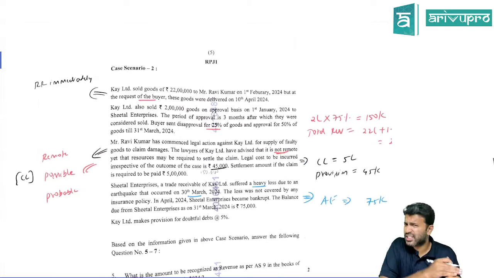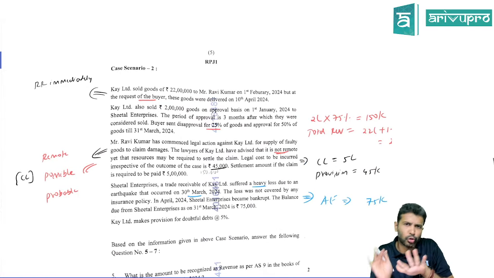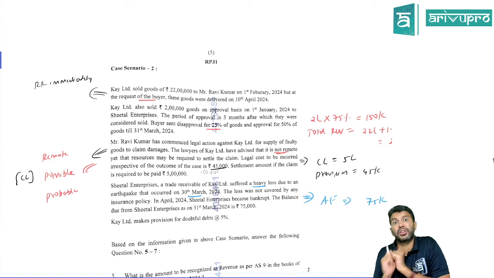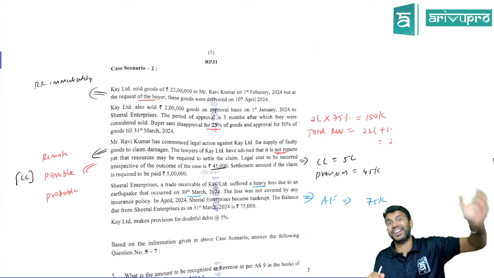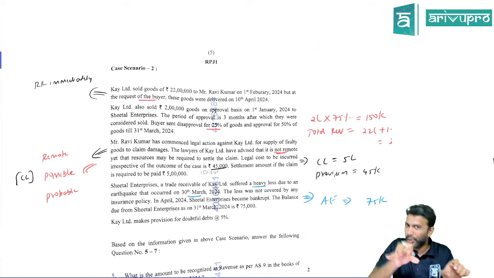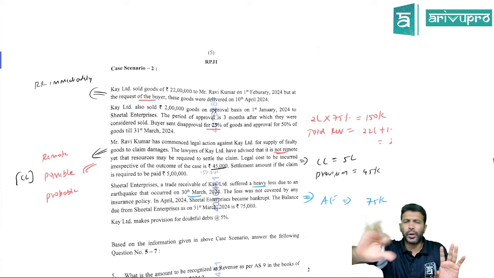This is about case study number 1. I would rate case number 1 as probably a little tricky. There is a scope that some of them would have not understood, because knowing the concept is one thing, but on the examination day, to remember all the concepts together, not to forget something, that too in the MCQ pattern, could be a little challenging. So few questions can go here and there.